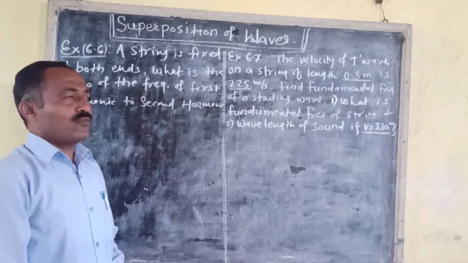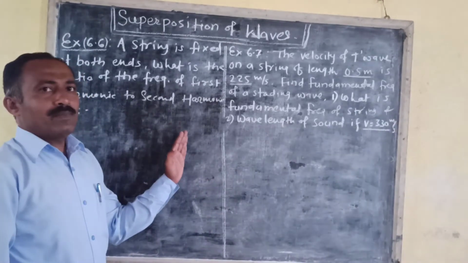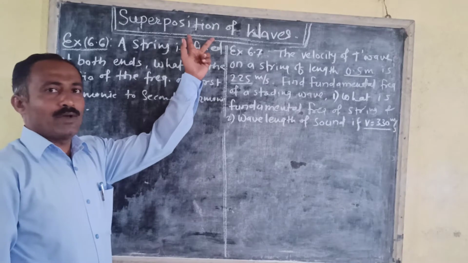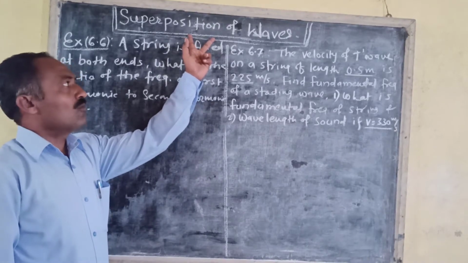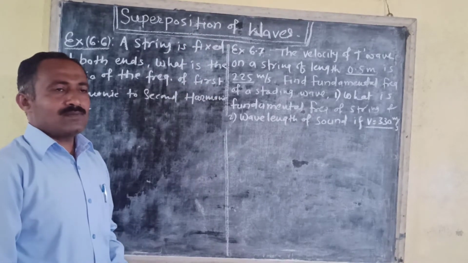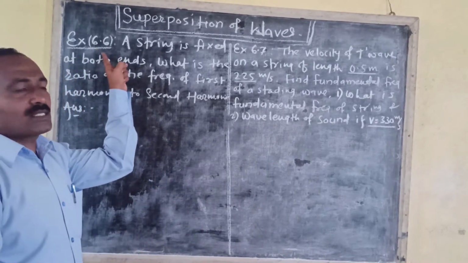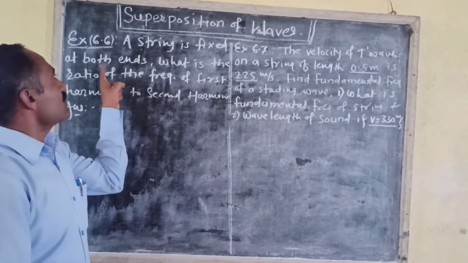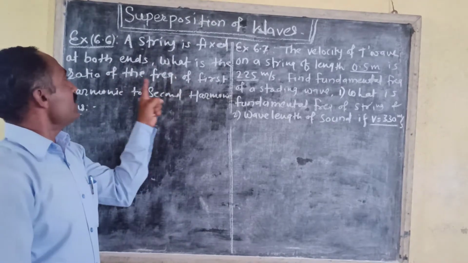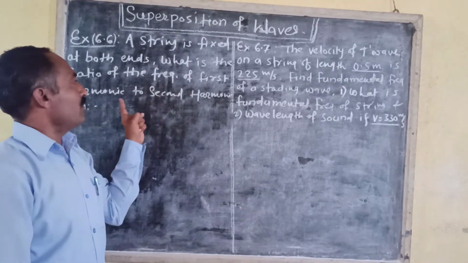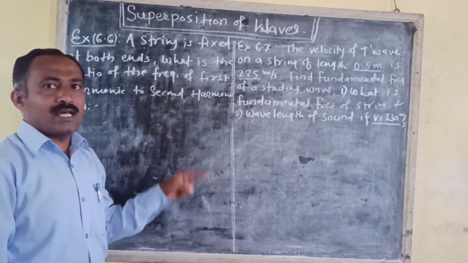Friends, last period we saw examples on the superposition of waves. In this period also we have to see some examples from the textbook. Example 6.6. A string is fixed at both ends. What is the ratio of the frequency of the first harmonic to the second harmonic?